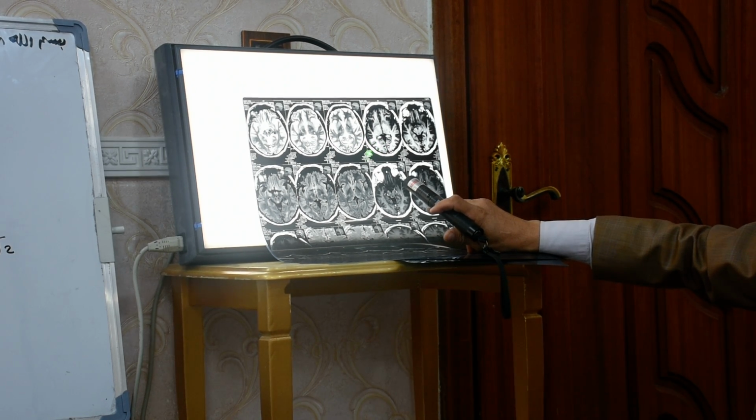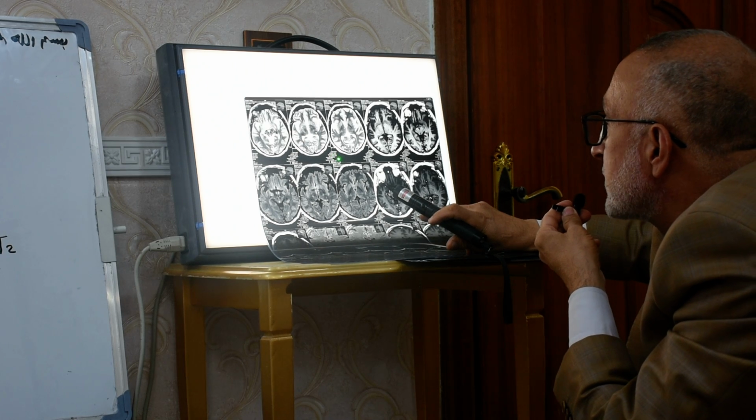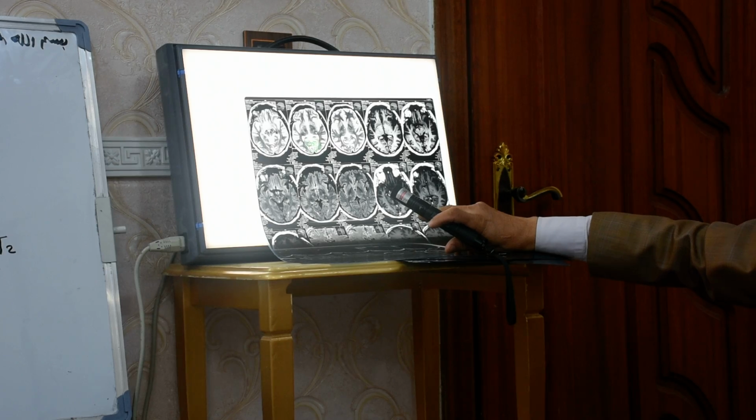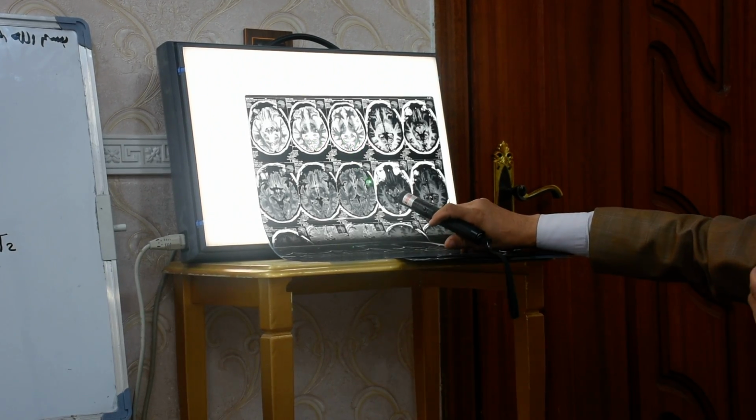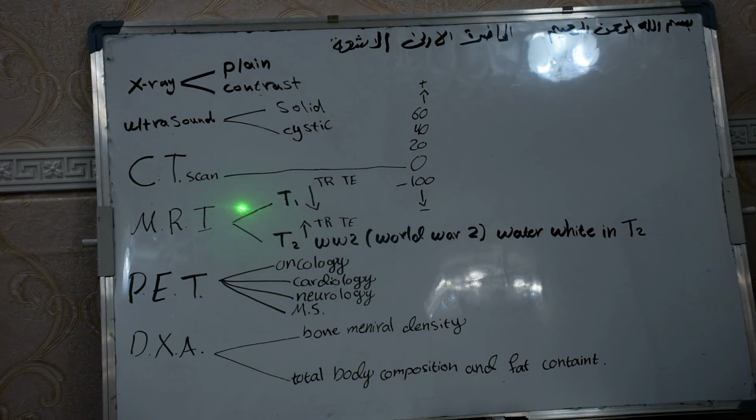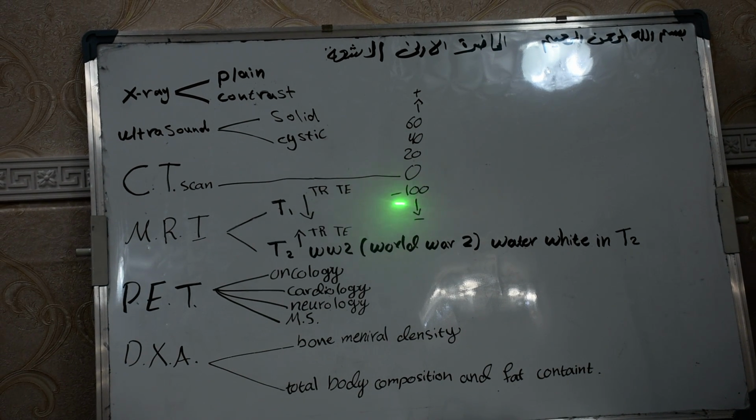Time of repetition 500, time of echo 8. This is time of repetition about 4,000, and time of echo 100. So this is a T1 and this is a T2. CT and MRI are very useful because of multiplanar imaging, and we can see all parts and tissues in the body. The MRI is more useful in seeing soft tissue, also the ligament and the joint.